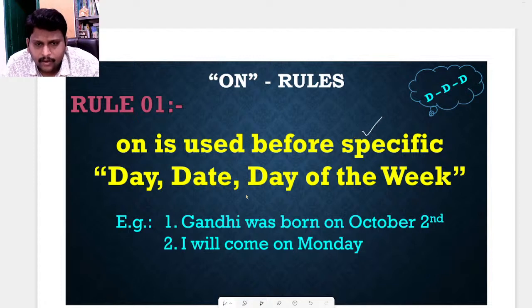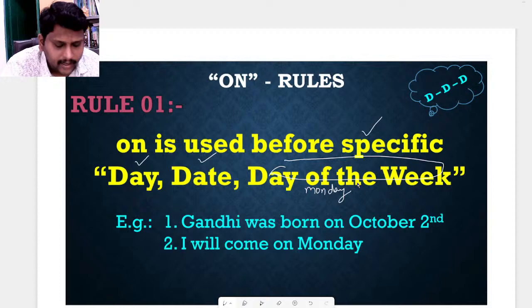Particular day, date, day of the week. Whatever it may be, the day of the week. Monday, Tuesday, Wednesday, Thursday, Friday. These are all days of the week.